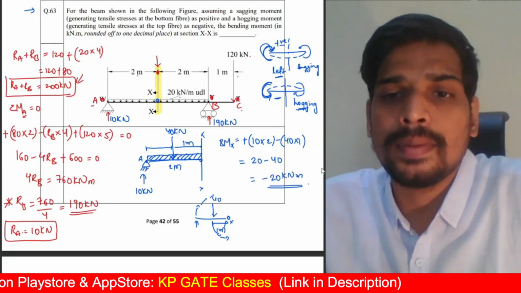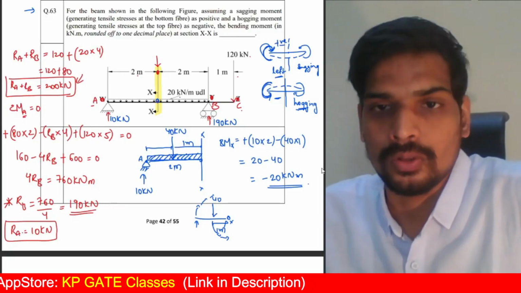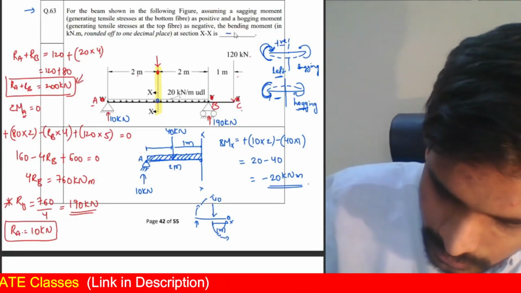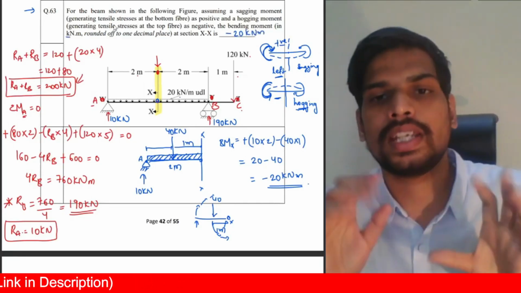So what is the bending moment at X? It is a hogging moment of 20 kilonewtons. So hogging moment is taken as negative. So minus 20 is the answer. They want an answer in kilonewton meters. So minus 20 will be your answer.